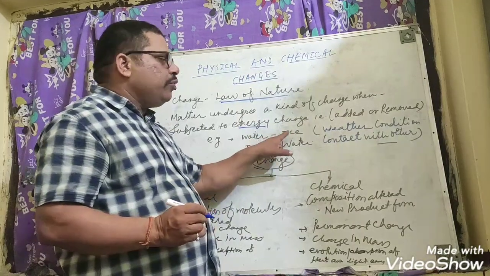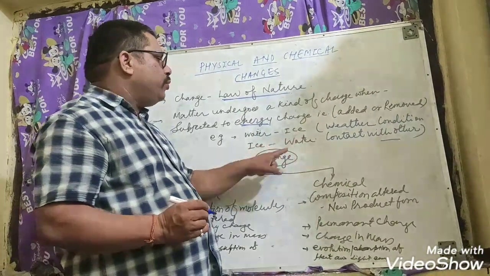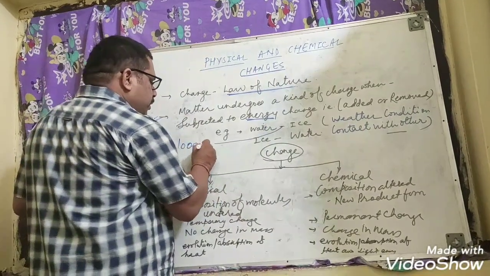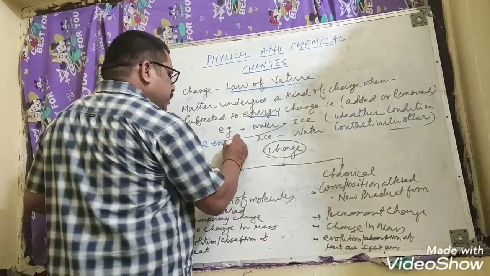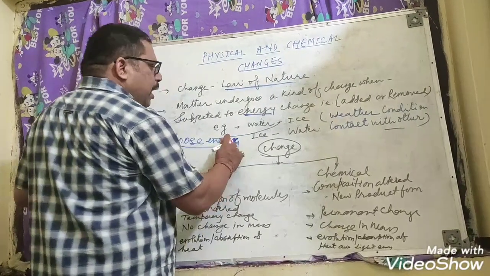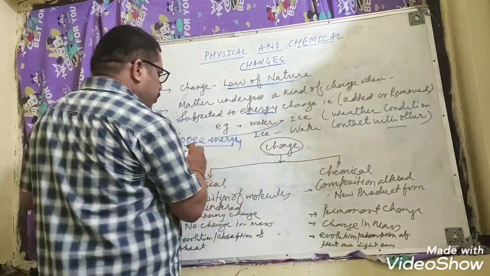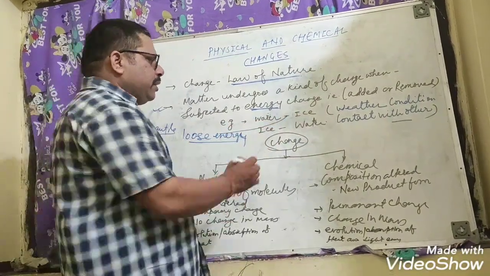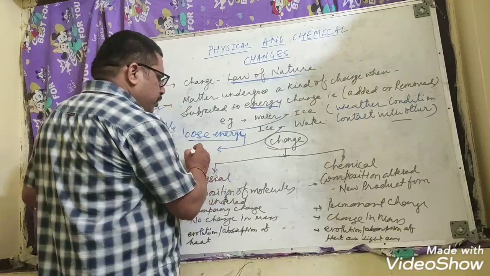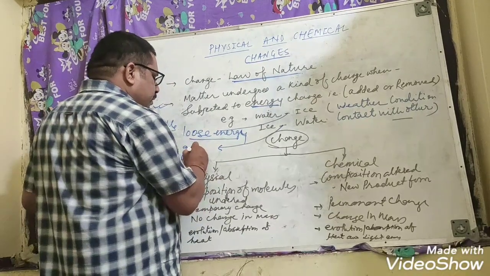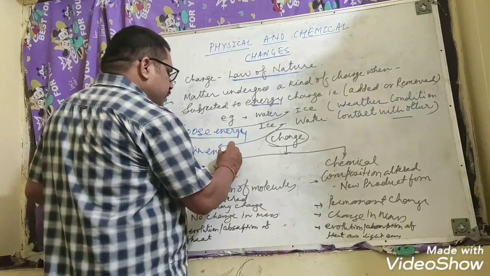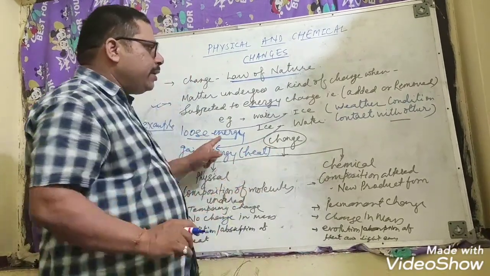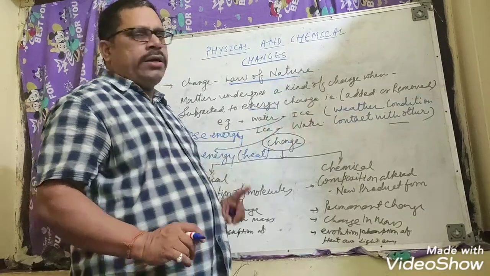Water turns into ice when it loses energy, its molecules condense and it turns into ice. Ice turns into water when it gains energy. Gaining energy means heat. When it gets heat, ice turns to water.